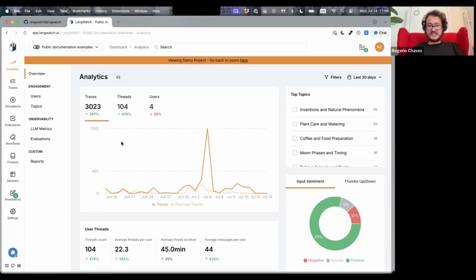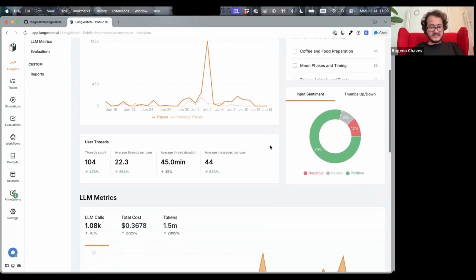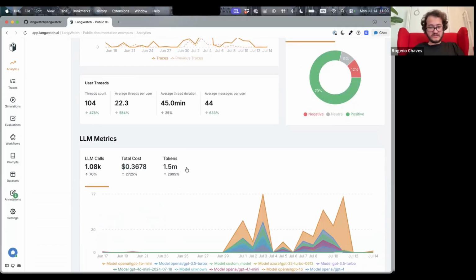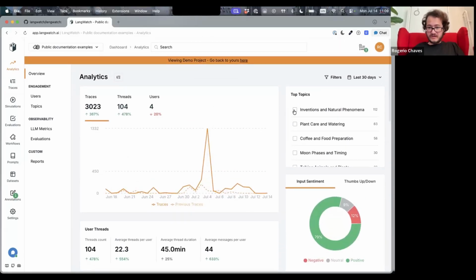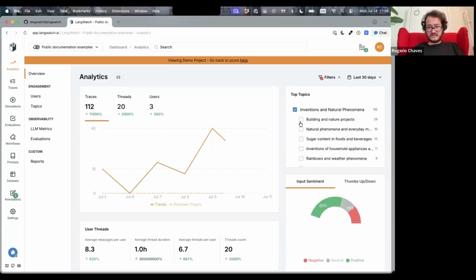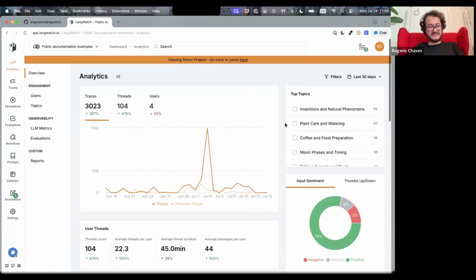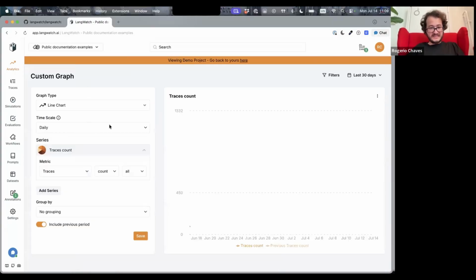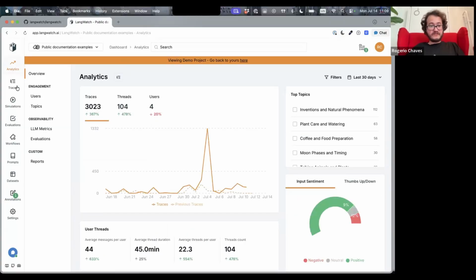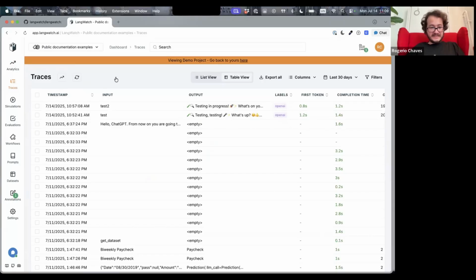And yeah, the integration is really easy. As soon as you start getting your traces in, you have all these metrics flowing, like you can track your LLM costs, your tokens. And one interesting thing that we have as well is automatic topic clustering. So you can figure out what most of those traces are about by using an LLM that clusters those, or create any custom reports here as well. You have basically almost like a Grafana inside here that you can plot all this data. But I wanted to show really quick how easy it is to get a trace in.